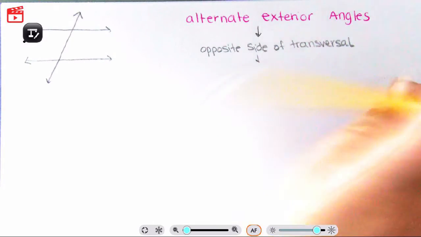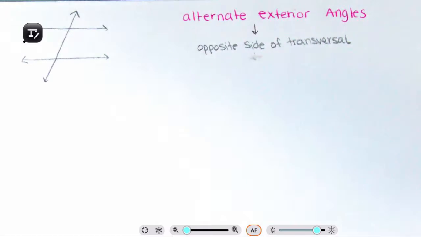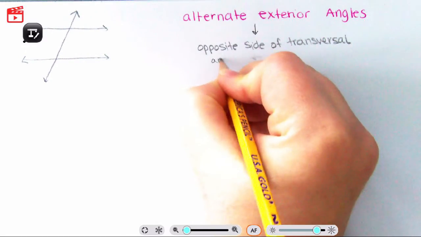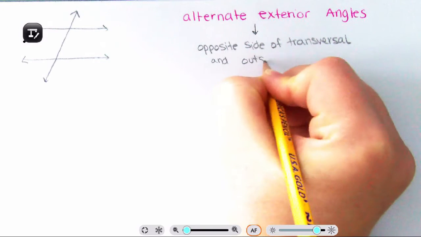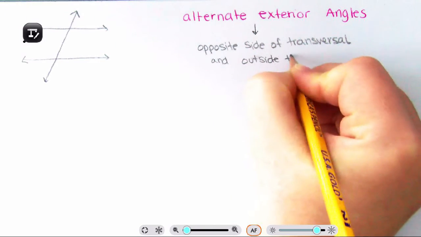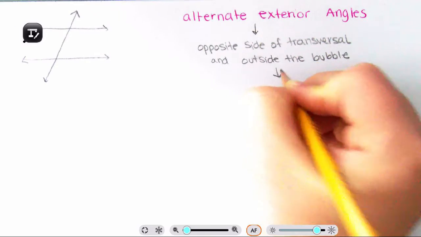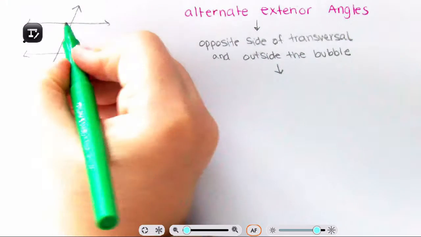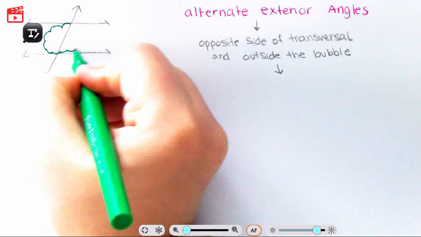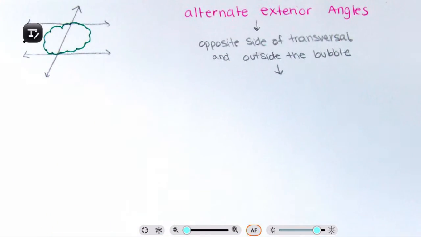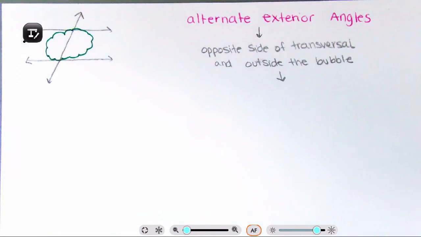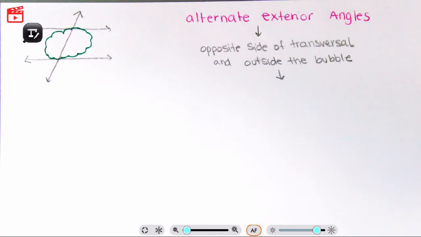Exterior means outside the bubble. Okay, so what does that mean? Well, let's back up just a little bit. Here's our bubble. Here's our inside. We don't want it on the inside, so we want it on the outside. They're on the opposite sides of the transversal and outside the bubble.